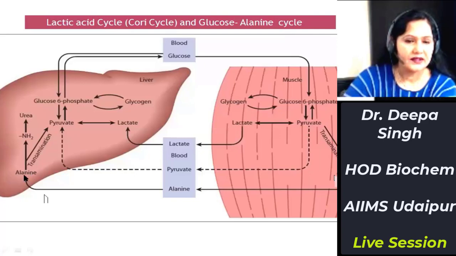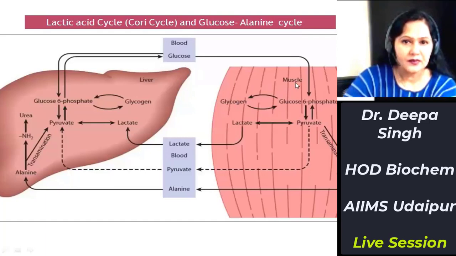In liver, alanine again transaminates and gets converted to pyruvate. Pyruvate, by gluconeogenesis, forms glucose. First, glucose 6-phosphate is formed, and then ultimately glucose is formed. Now, this glucose formed in liver by gluconeogenesis from pyruvate enters the blood circulation. So thus, the glycogen which has been broken down in muscle ultimately adds glucose to the blood.